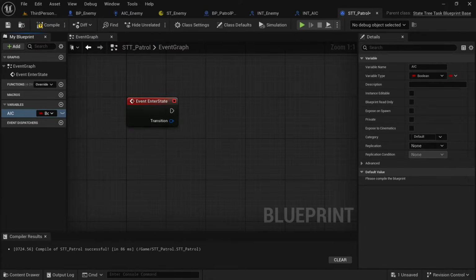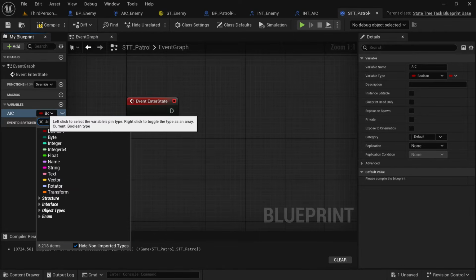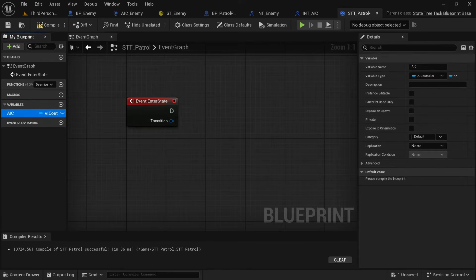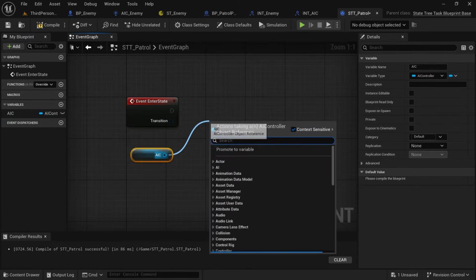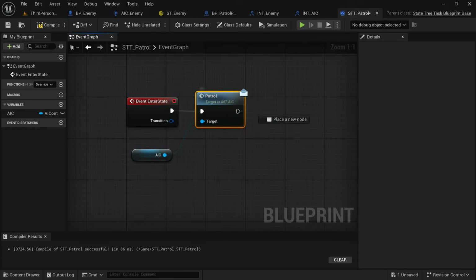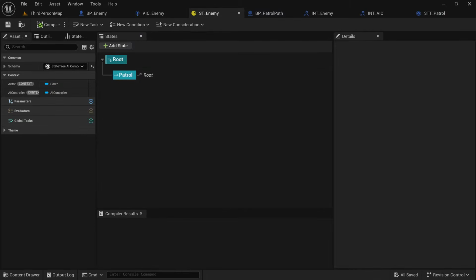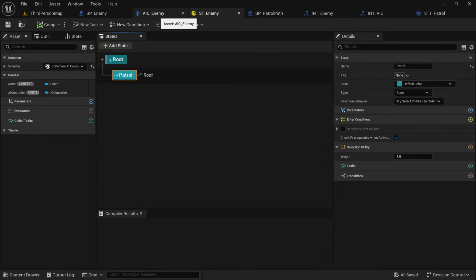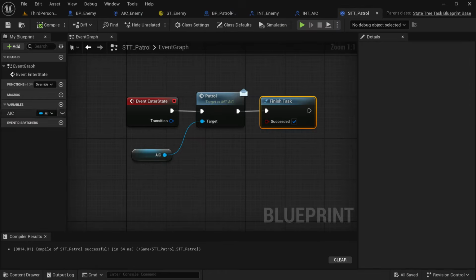Now we're just going to have the event state and then make a variable called AIC and put it of type AI controller, drag that into the world and just fire that patrol event we just created on that interface. Now we're going to say finish task, which finishes not just the task, but actually the entire state. So that's going to say we get to the patrol, we fire patrol, then we end the state.